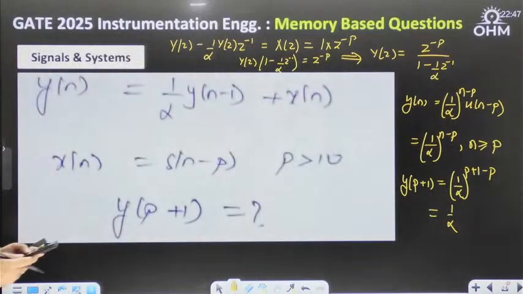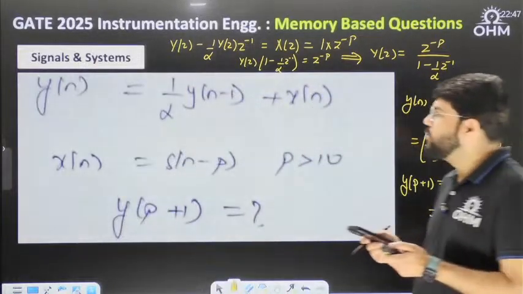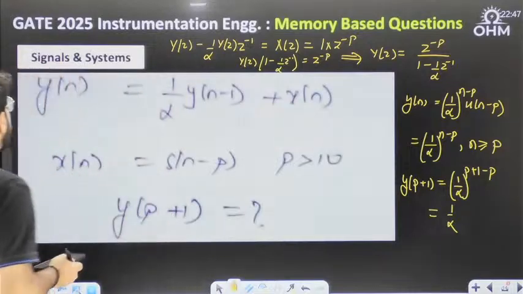Yes, Akbar, one and the same thing only. Correct, 1 by alpha. Ishita, correct. Moving ahead to the next question.